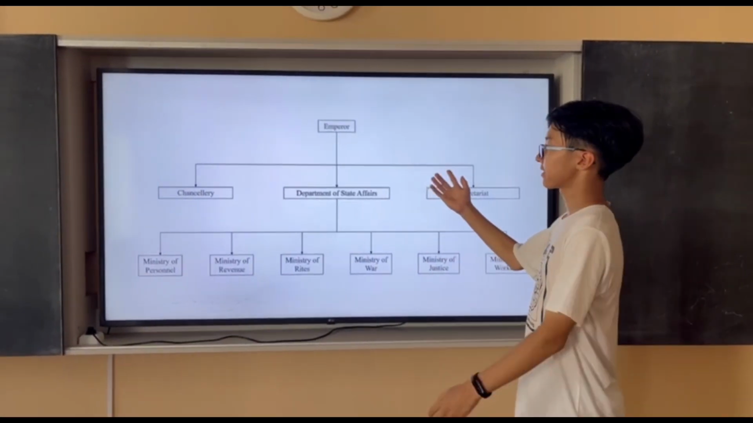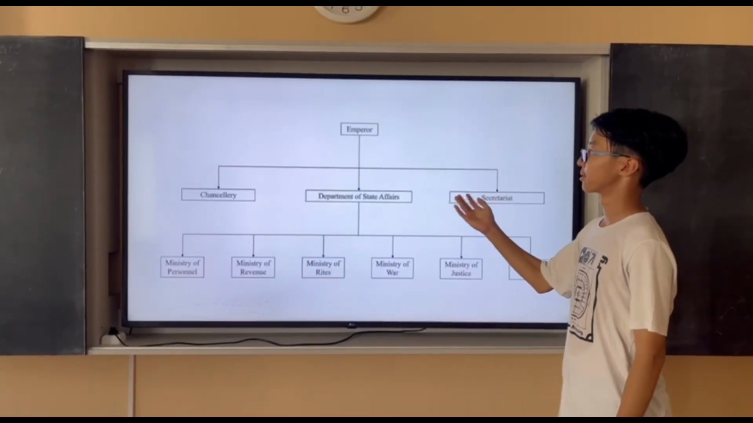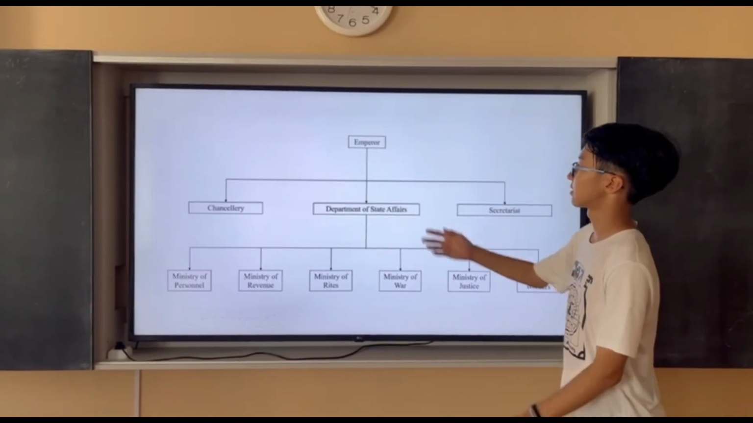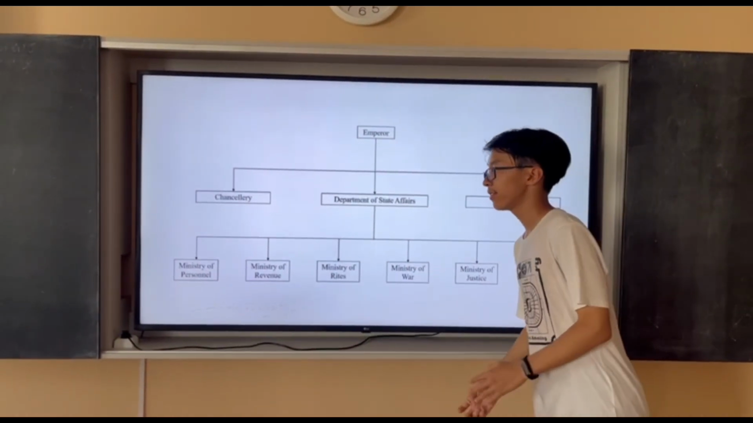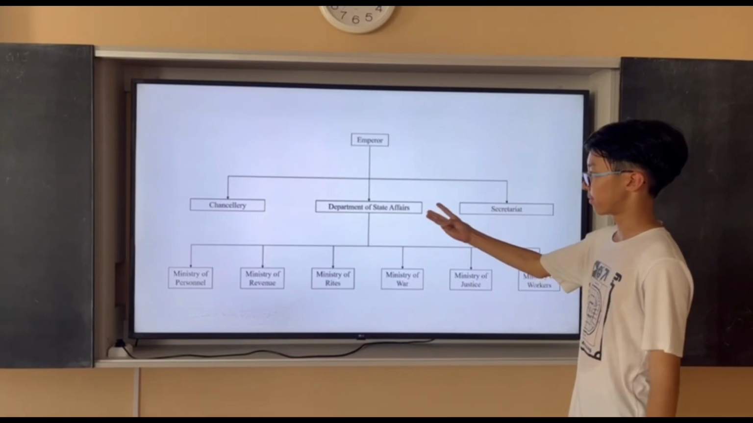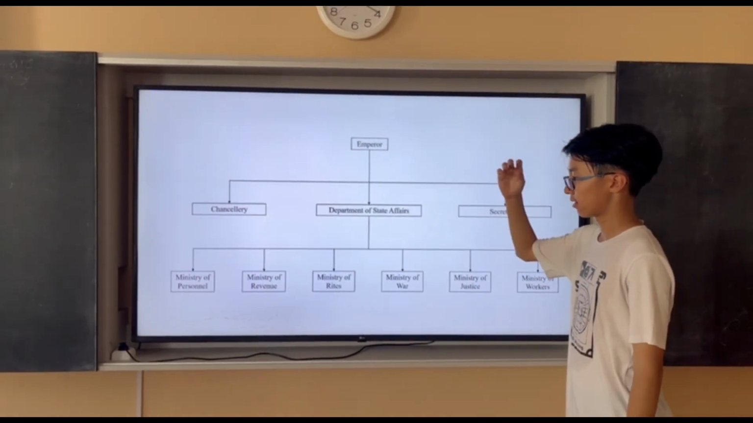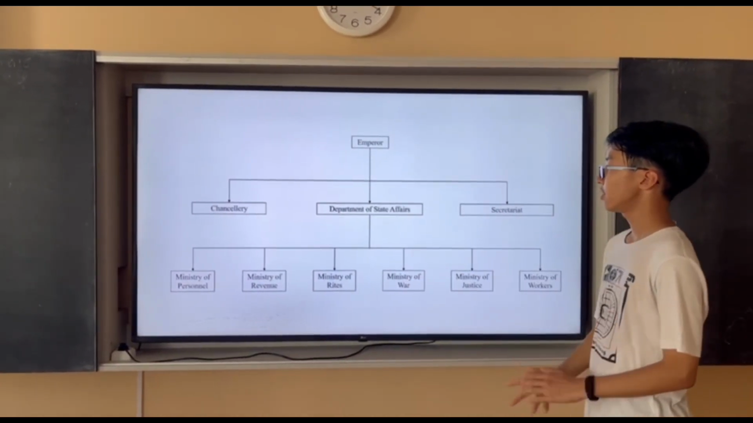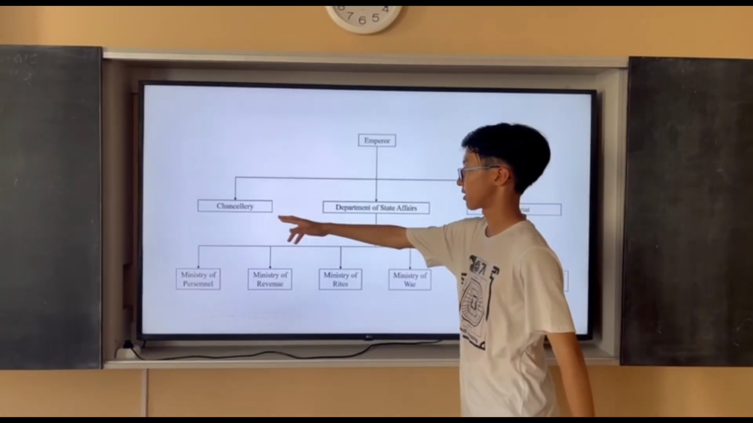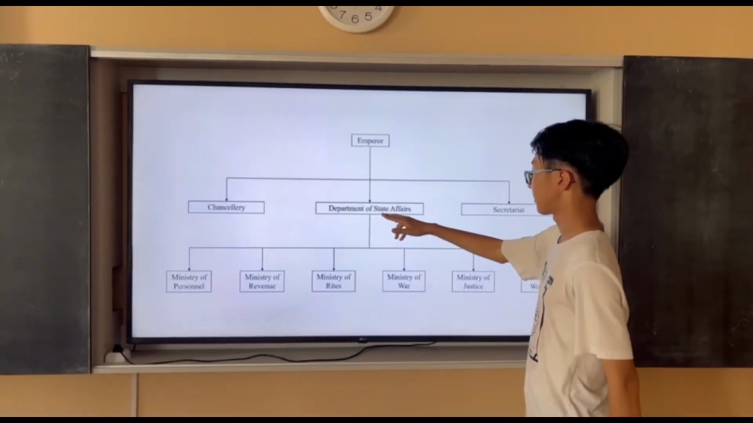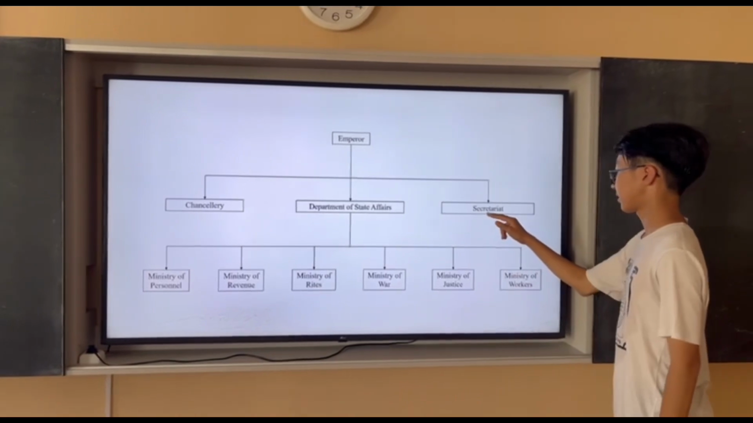After that, he became the next emperor, Tang Taizong. This is what Tang's governance system looked like. In the center, there was the emperor, of course, and then it was divided into three departments, and from there into six ministries. The three departments were the chancellery, the department of state affairs, and the secretariat.